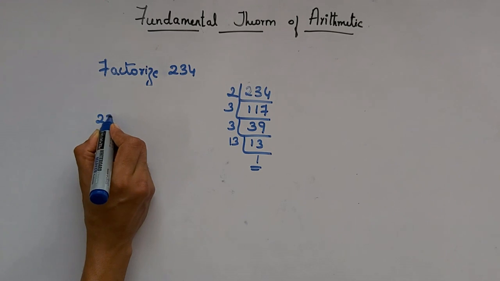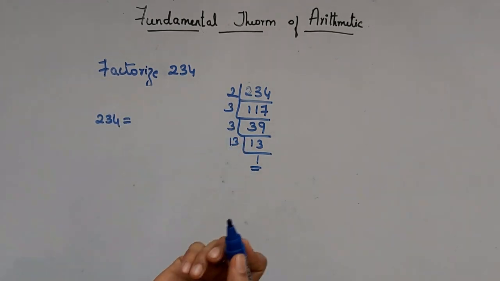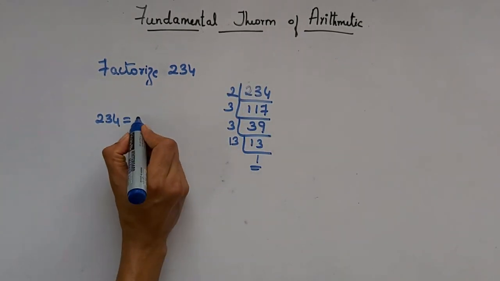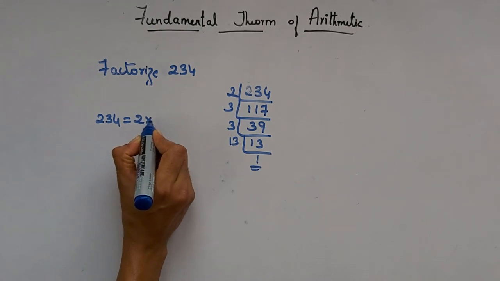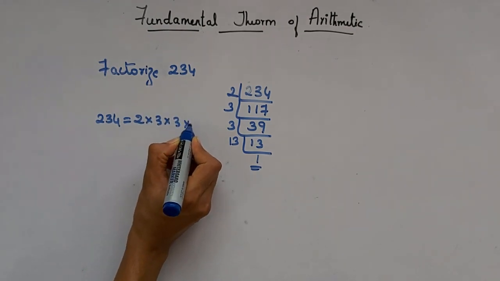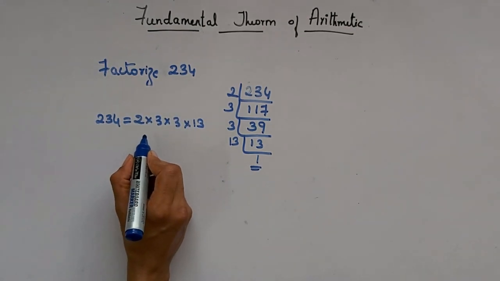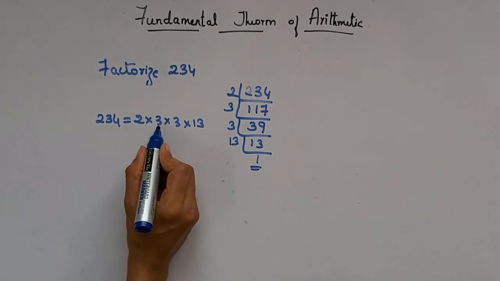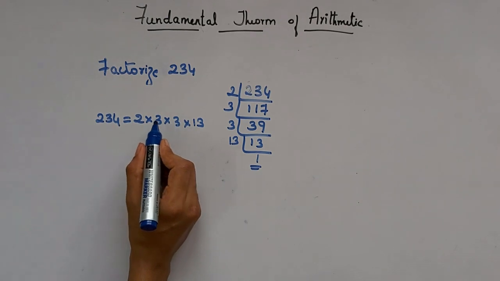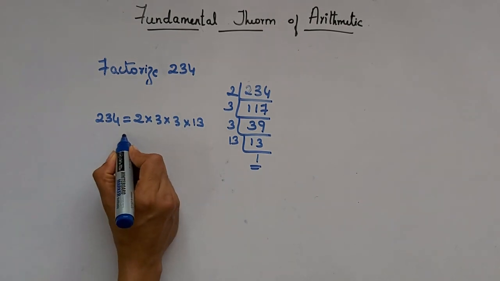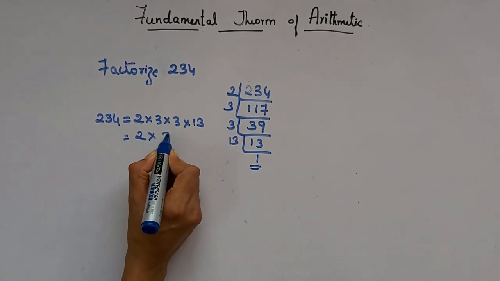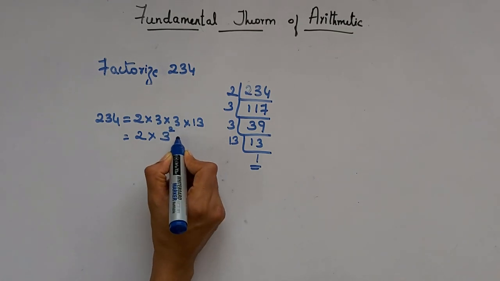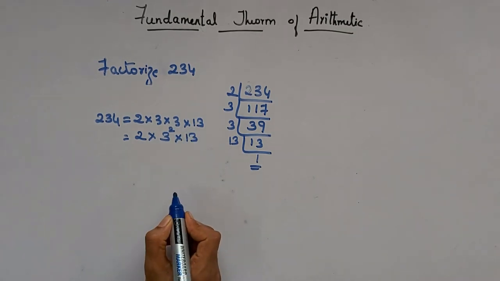Now you can write 234 as a product of prime factors. These are the prime factors. So 2 into 3 into 3 into 13. The standard form is to write them in the ascending order. If the prime factor repeats more than once, then you have to write in terms of powers. So in this case, 2 into 3 power 2 into 13. So this is the standard form.